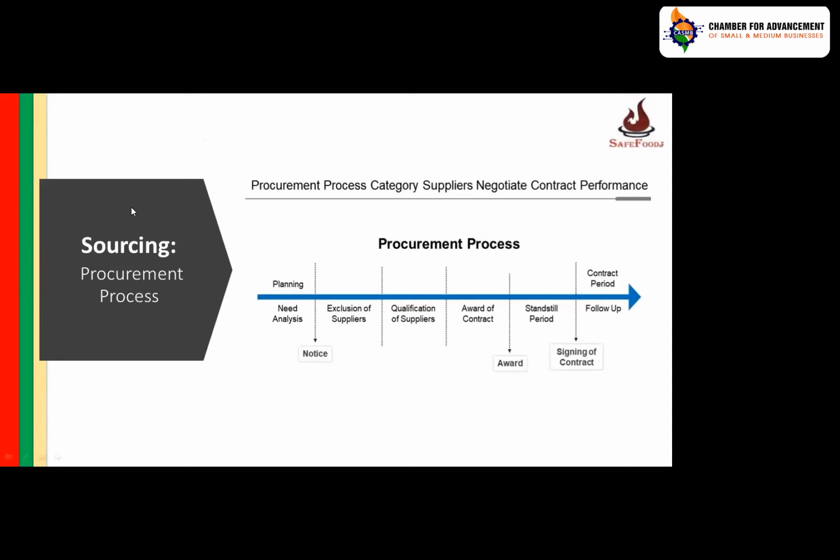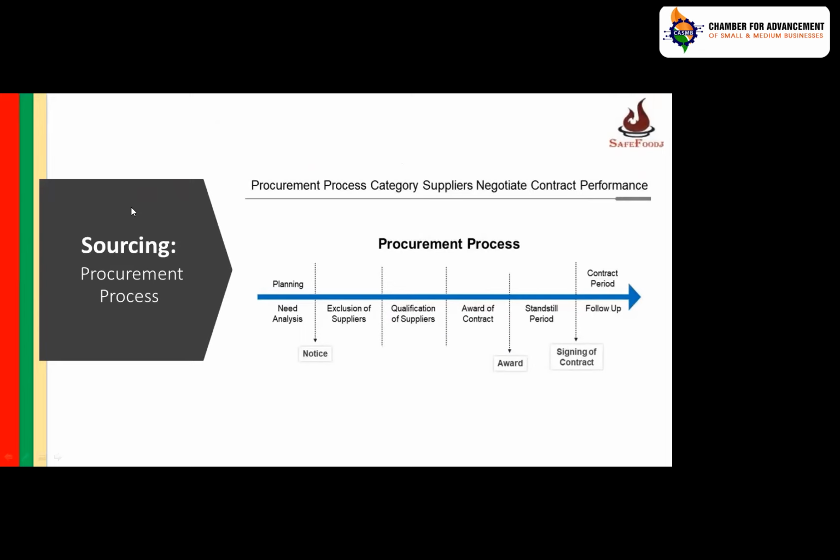After the supplier is selected, then you procure. The procurement process or buying process has different aspects in that. Very important is planning: product planning, material planning. When do you require what material?